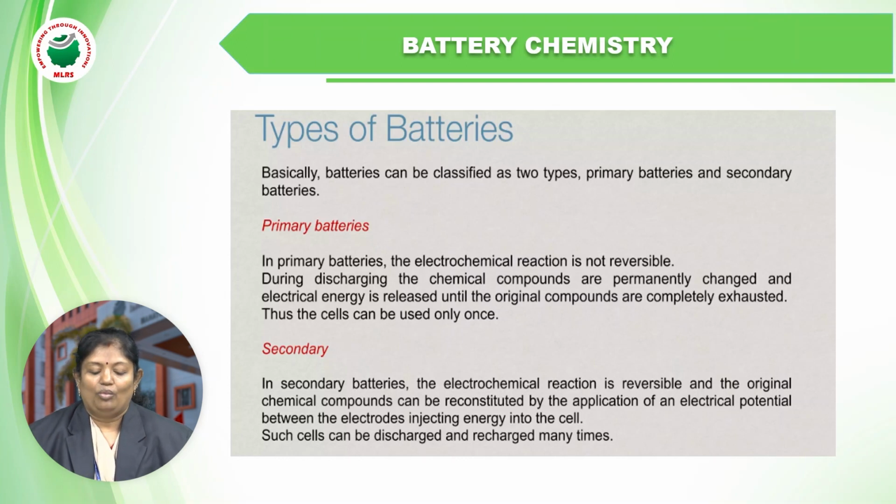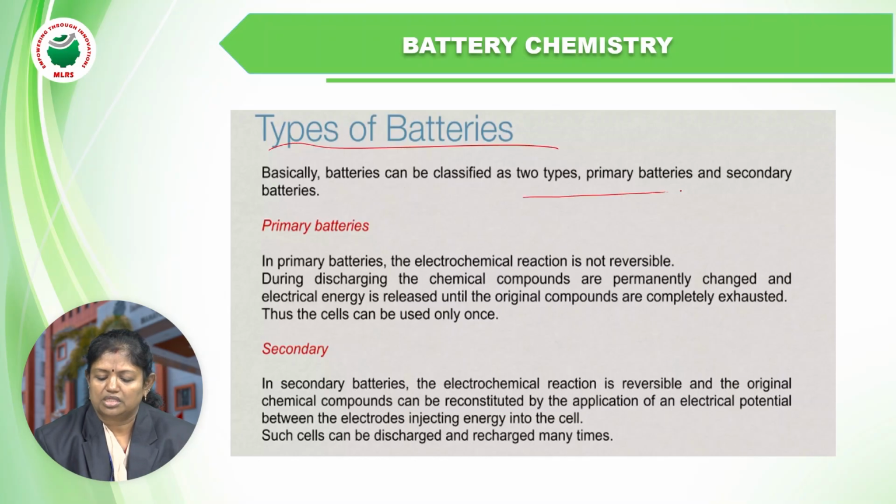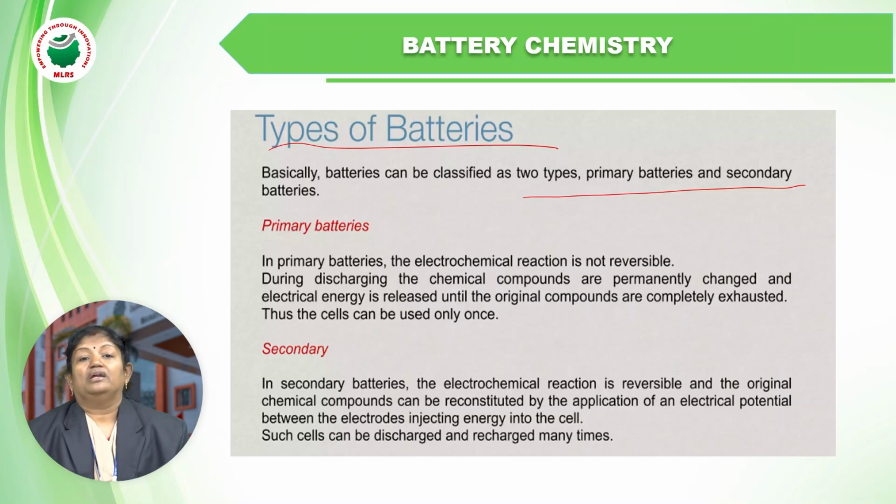Okay. Now we'll discuss the types of batteries. Basically, there are two types of battery: the primary battery and the secondary battery. So what is a primary battery? Why are they called primary batteries? Both primary and secondary batteries are electrochemical cells only.